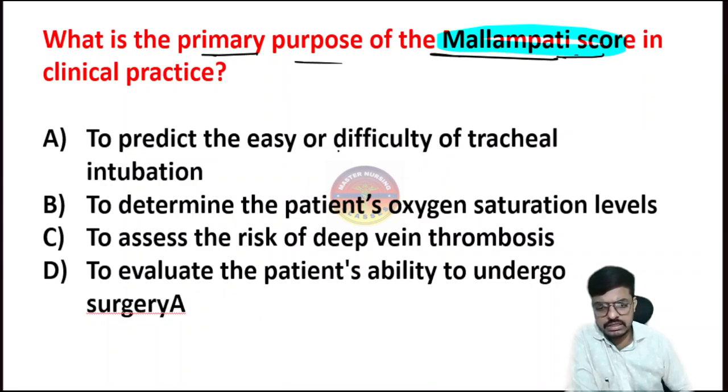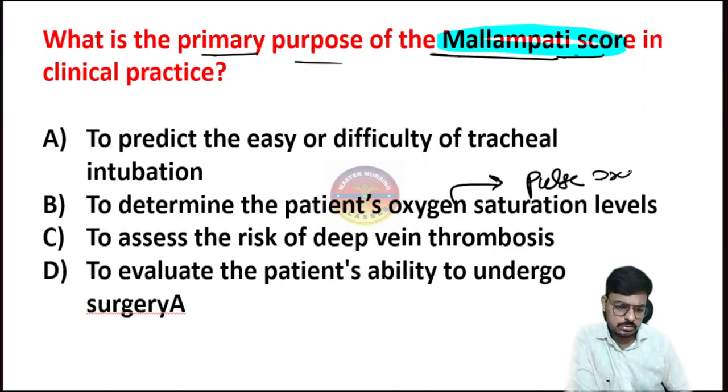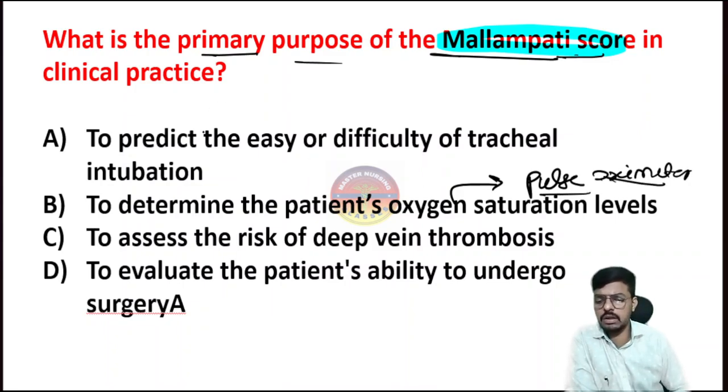Option A, to predict the easy or difficult tracheal intubation. Option B, to determine the patient's oxygen saturation. If I want to know the patient's oxygen saturation, I will check with the pulse oximeter. Pulse oximeter will be there, so I will check with this one. So there is no need for the Mallampati score. So I am eliminating option B.